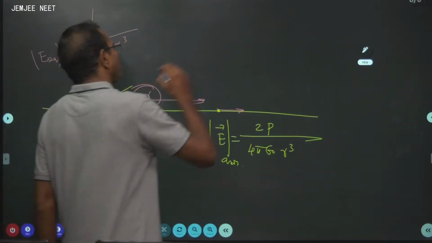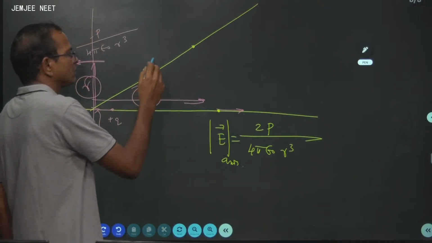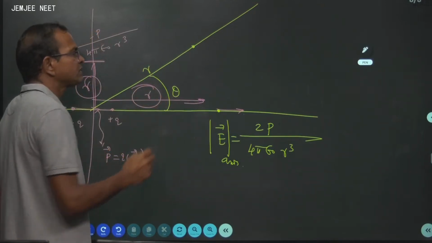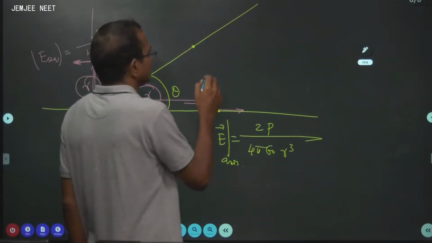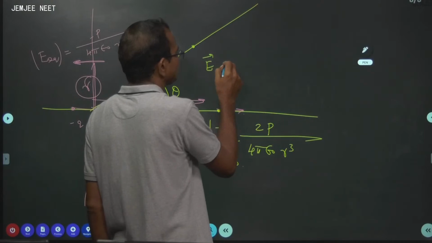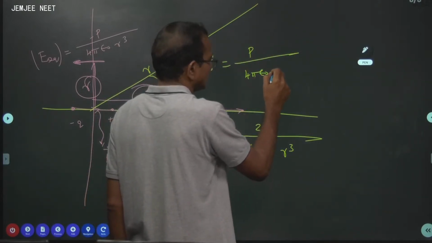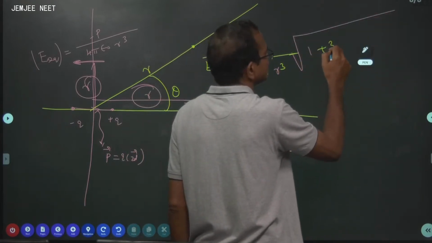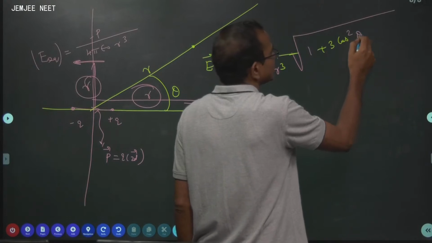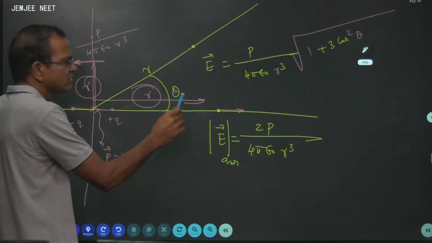If you choose any point here, at a distance r making an angle theta, what is the electric field at that point? Of course, it is not exactly in CBSE, but however, the electric field at this point is simply given by p divided by 4 pi epsilon 0 r cube times the square root of 1 plus 3 cos square theta. Substitute theta equal to 0, you will get this.